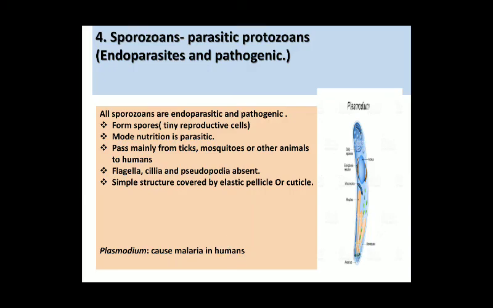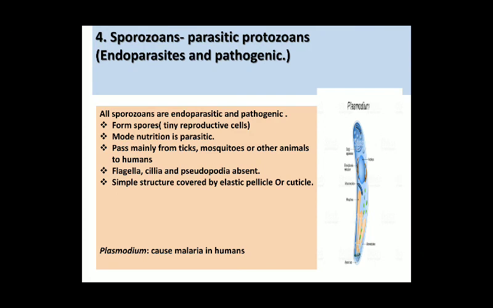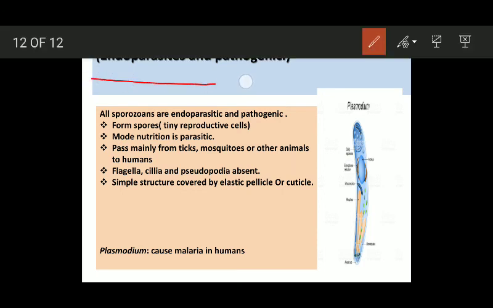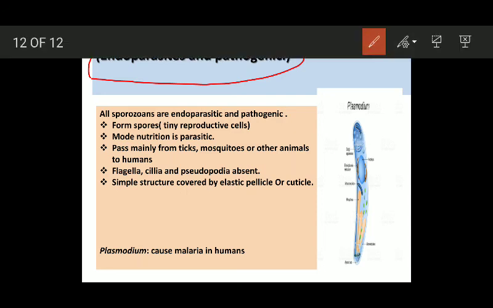And finally, the fourth group is sporozoans, or you can say parasitic protozoans. Okay, these are entirely parasitic. These sporozoans can be either endoparasites or ectoparasites, and most of them are pathogenic. Okay, all sporozoans are endoparasitic and pathogenic. This is their characteristic feature.